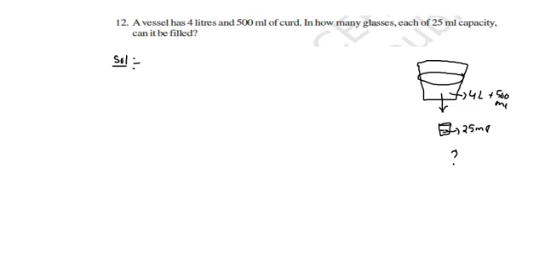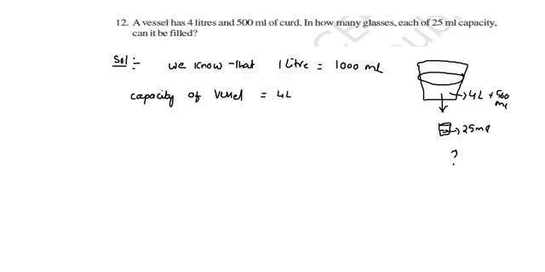Now listen here once. We know that 1 liter is equal to 1000 milliliters. So here the capacity of the vessel means 4 liters plus 500 milliliters.